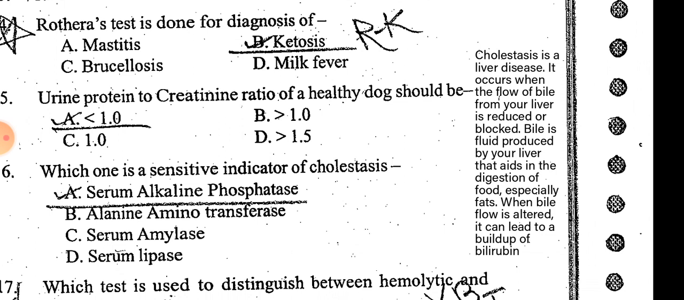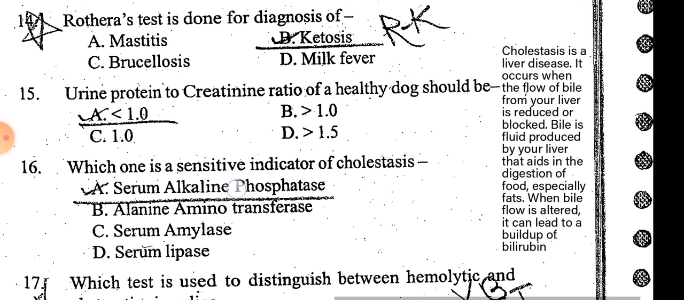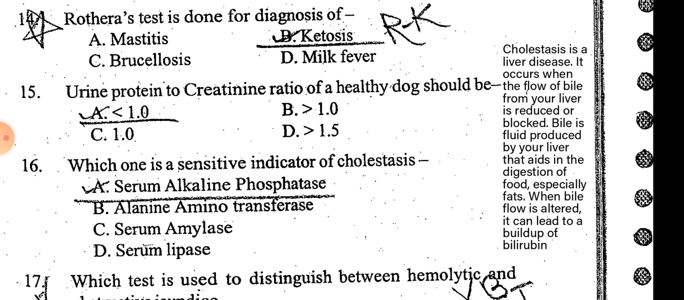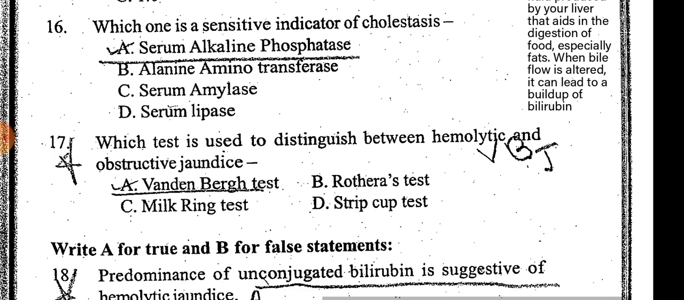It occurs when the flow of bile from the liver is reduced or blocked. Bile is fluid produced by the liver that aids in digestion of lipids, especially fats. When bile flow is altered or obstructed, it can lead to buildup of bilirubin, and this cholestasis is checked by serum alkaline phosphatase.